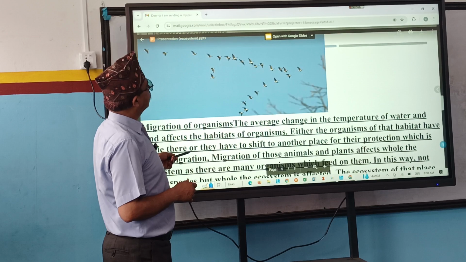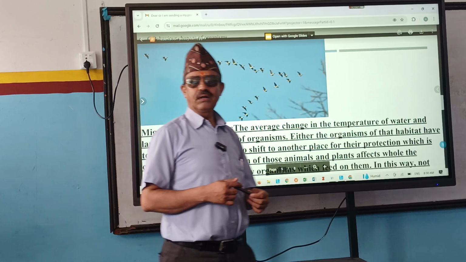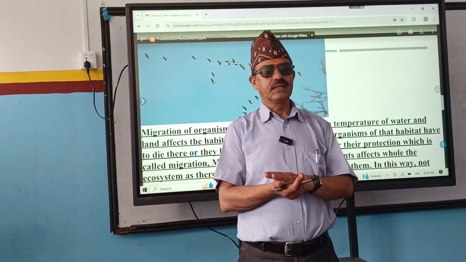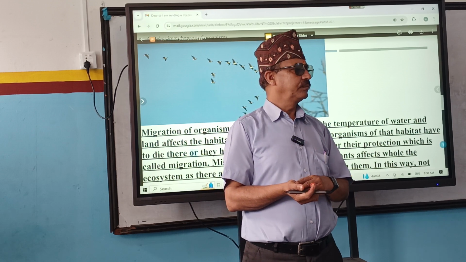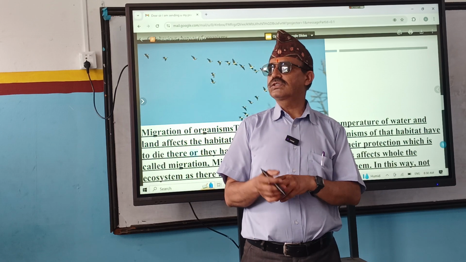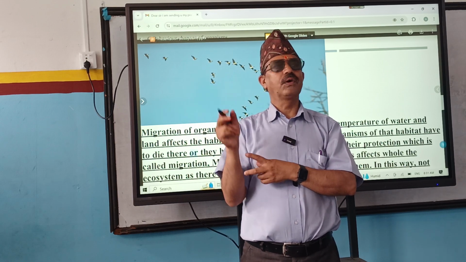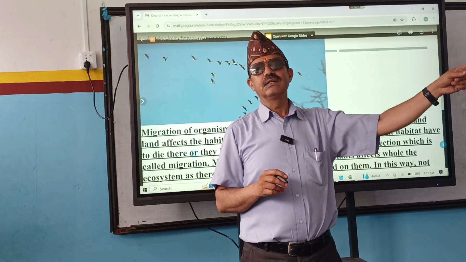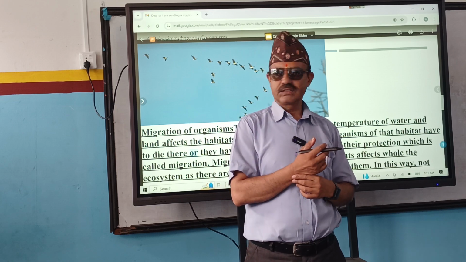You see here, a very lovely diagram is brought. The birds are migrating from one place to another. I have heard of one bird, the Arctic tern. The Arctic tern lives in the North Pole. And again, during summer season in the Northern Hemisphere, that bird flies over a long distance and reaches the South Pole. See, that is just a seasonal migration.